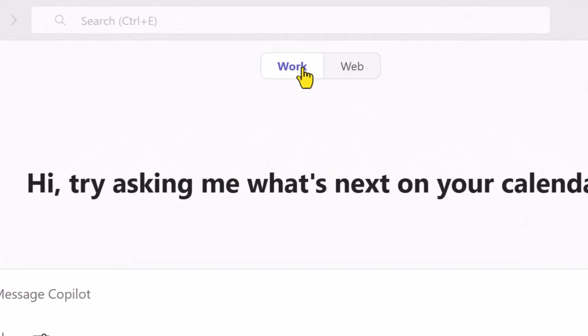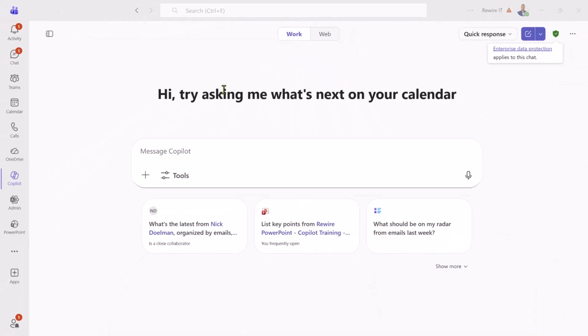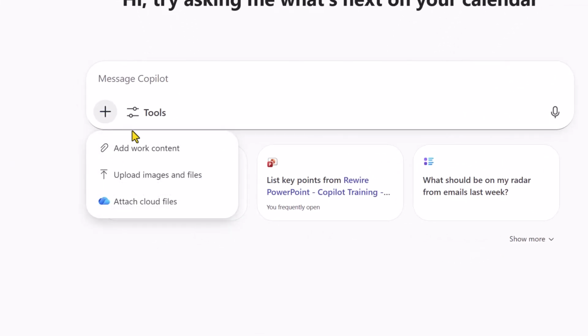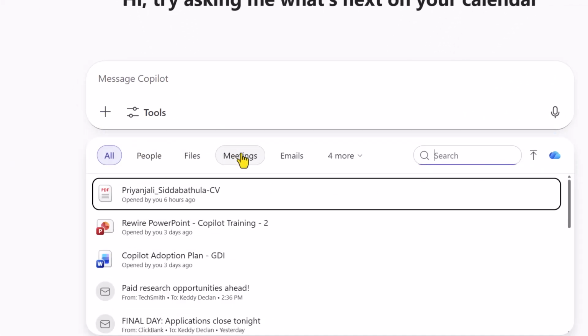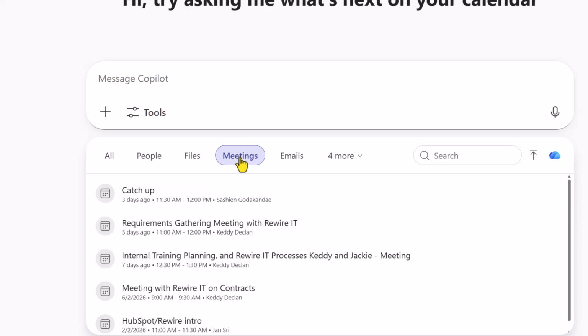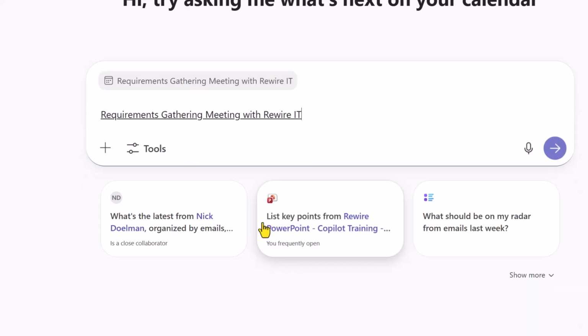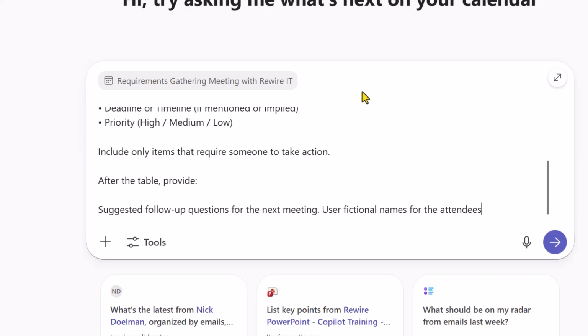Over here, we're going to go into the Work tab inside of our Copilot, and we're going to click on Add content. I'm going to be grounded in a specific meeting, so I'm going to select that meeting, ensuring that the recording and transcript of that meeting exists. And then I'm going to paste this prompt over here.